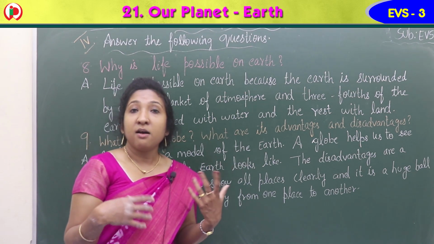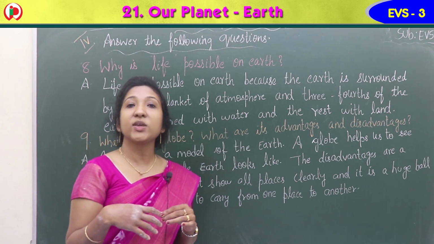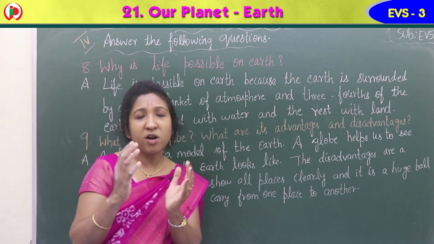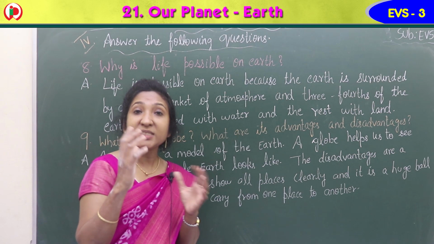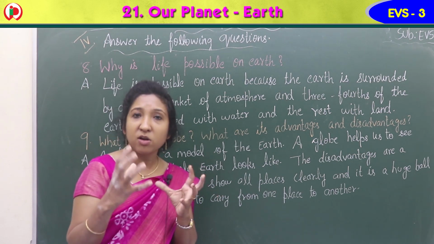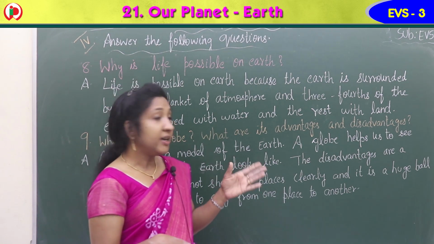Disadvantage means it is a huge ball, big in size, difficult to carry from one place to another. Then a small globe, it is difficult to see all the places clearly. If we make a globe in a small size, it's difficult to see all the places clearly. So these are the disadvantages.